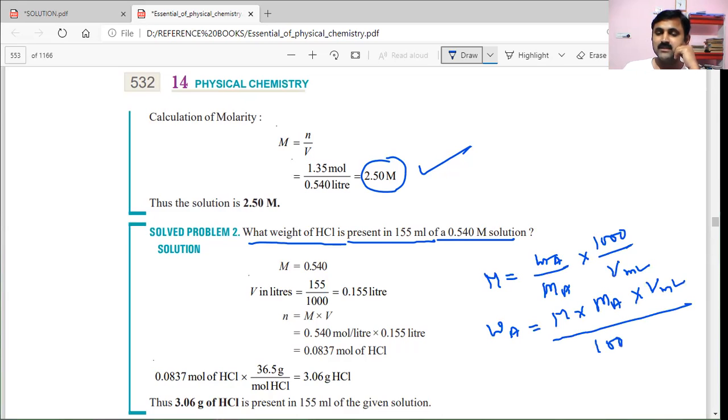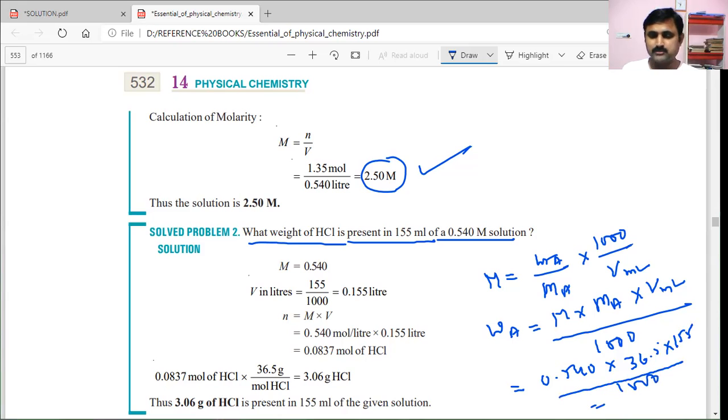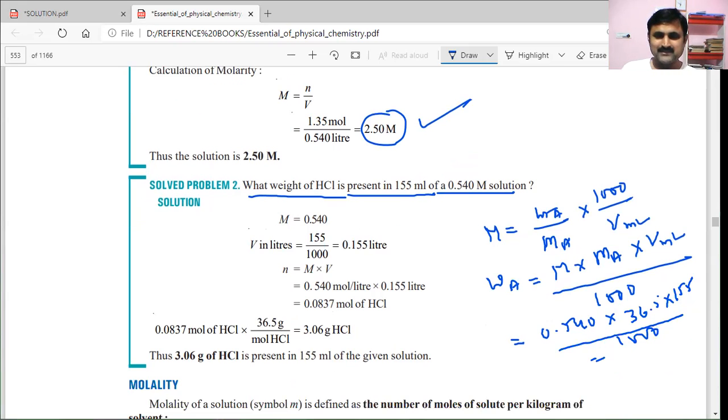The molarity given is 0.540, the molecular weight of HCl is 36.5, and the volume of solution given in the problem is 155 divided by 1000. Substituting, you get 3.06 grams of HCl. So this is the weight of HCl, 3.06 grams.